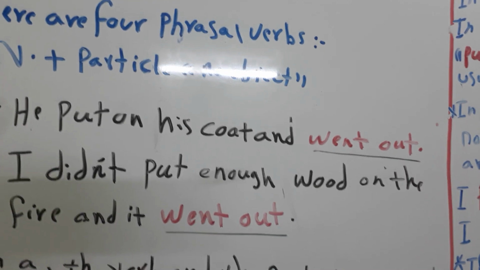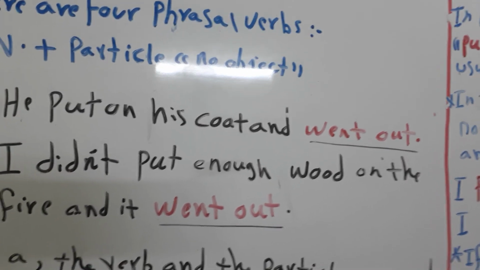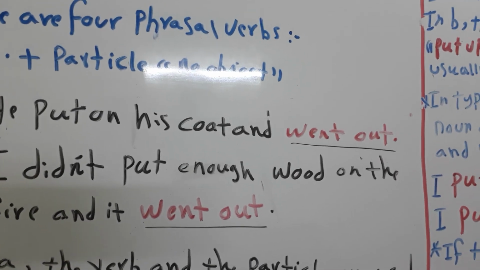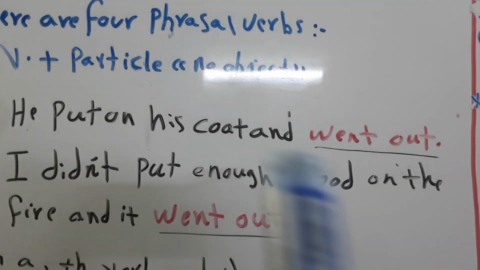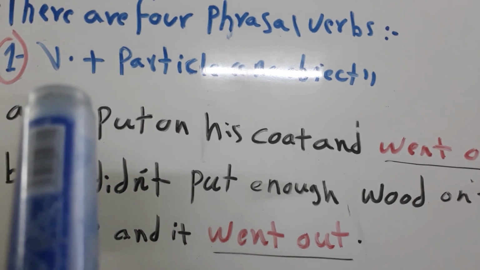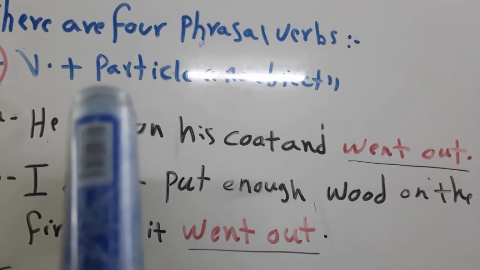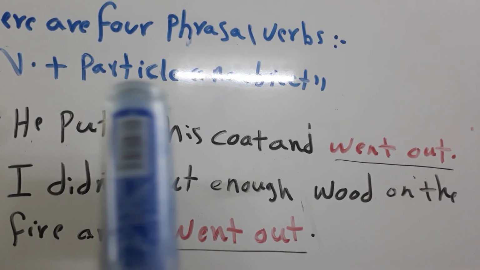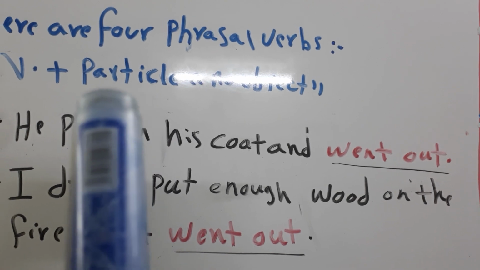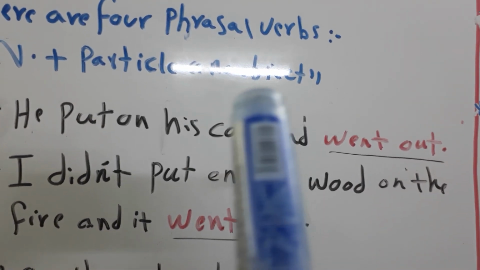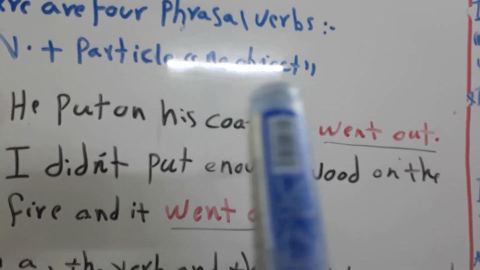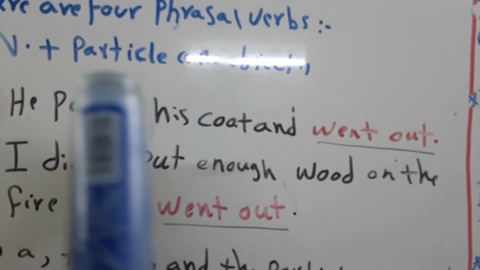So in the English language we have 4 types of phrasal verbs. I will talk about them one by one. The first one is verb plus particle. Particle here means preposition. Verb plus particle with no object. Here I don't have an object in this type.